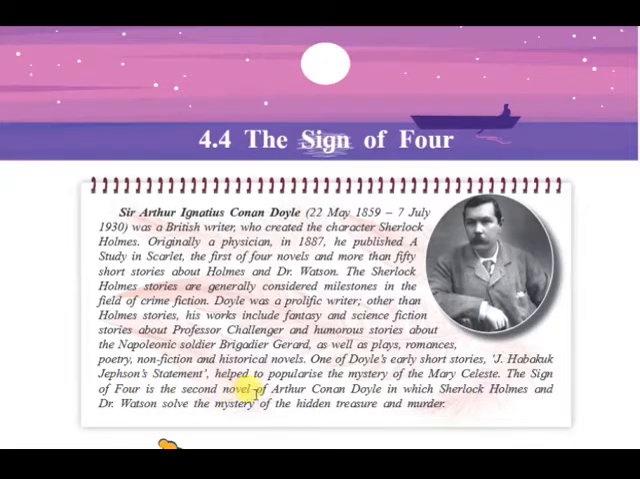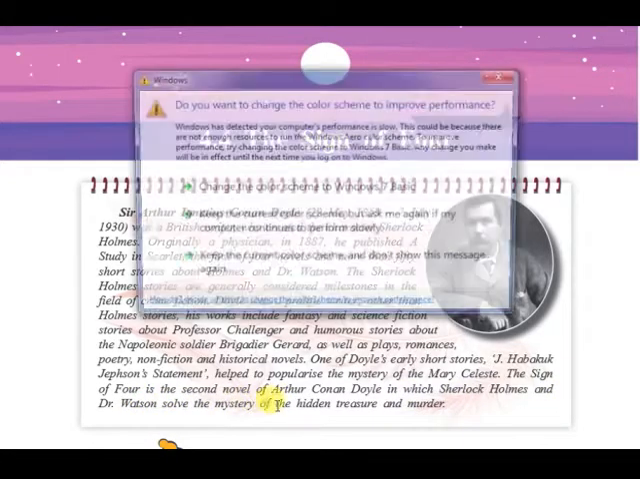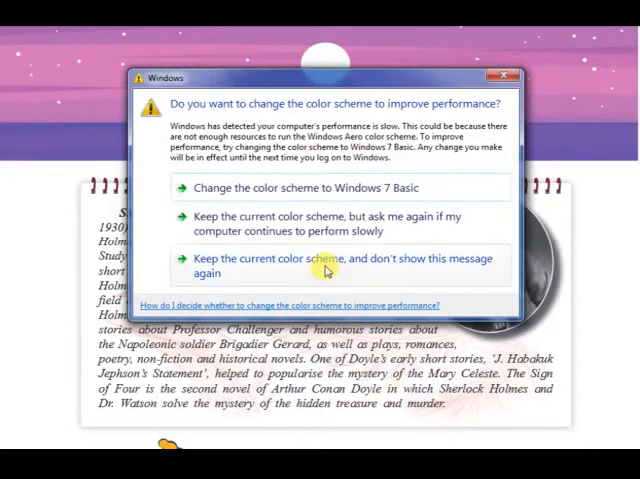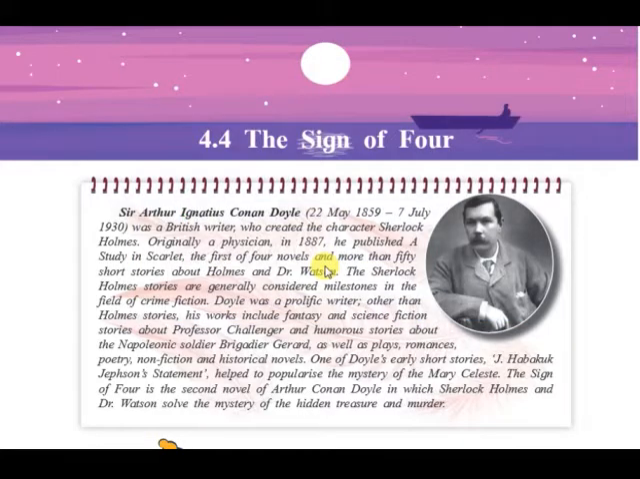The Sign of Four is the second novel of Arthur Conan Doyle in which Sherlock Holmes and Dr. Watson solve the mystery of hidden treasure and murder. So here is such a wonderful and prolific writer, for the last novel, that is The Sign of Four. Let us now move on to the major characters.